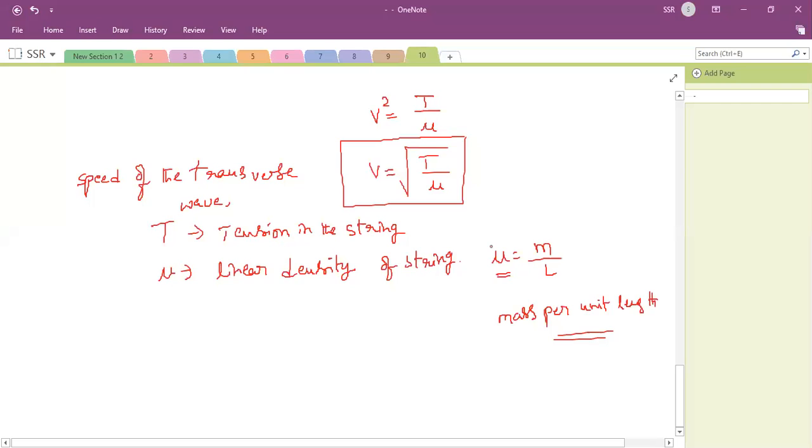Now, based on this, we can calculate the frequency and time period also for a transverse wave. We know already v is equal to n lambda. Then frequency of the transverse wave n is equal to v by lambda, that is equal to 1 by lambda into root T by mu.